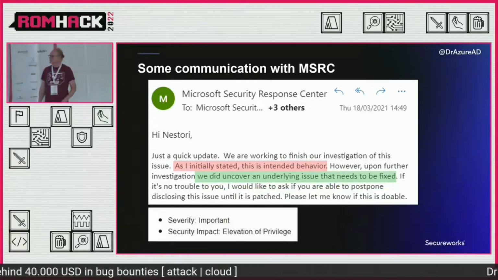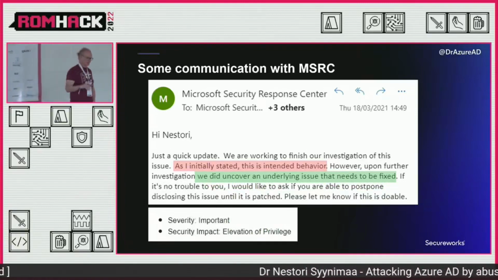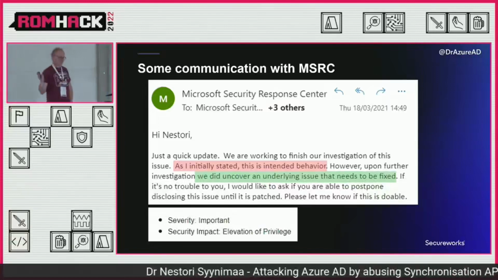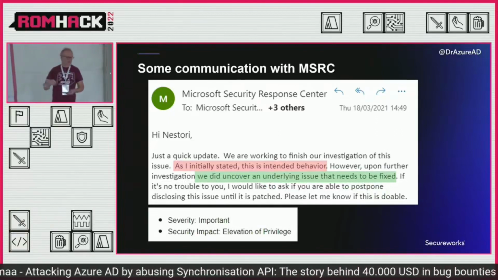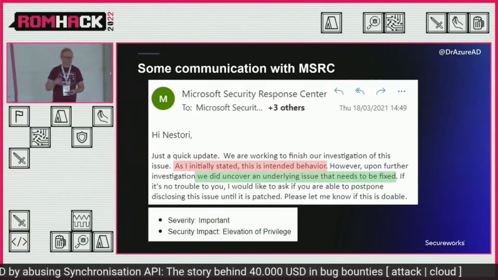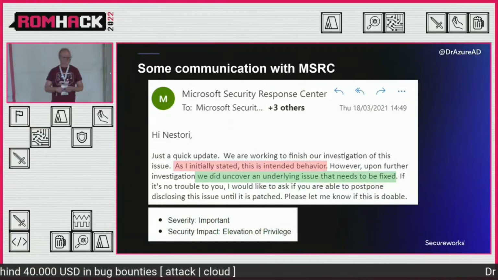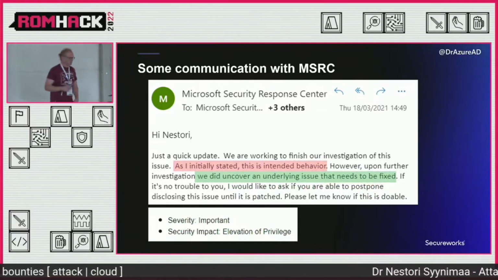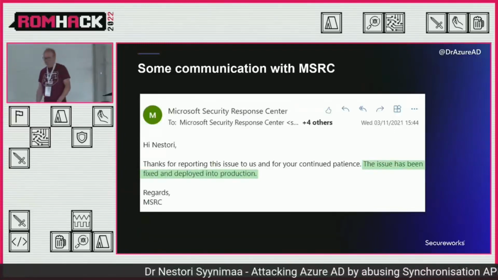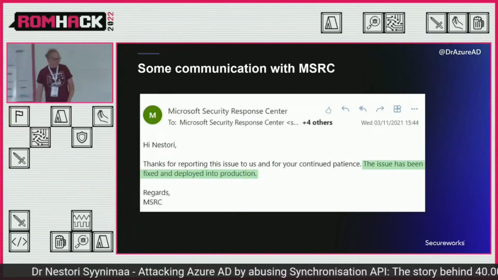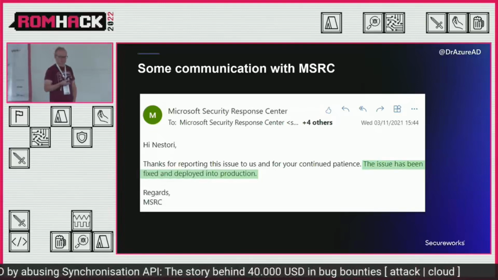But anyways, as the last speaker said, there are different categories and importance levels, and the severity was important, and the impact was elevation of privilege in cloud, which is usually very well paid, if you will. I think that's the most well paid currently, besides Hyper-V, of course. And then after 500 days of the initial report, it was fixed about a year ago. And the bounty was $20,000 for that. And it was pretty okay.